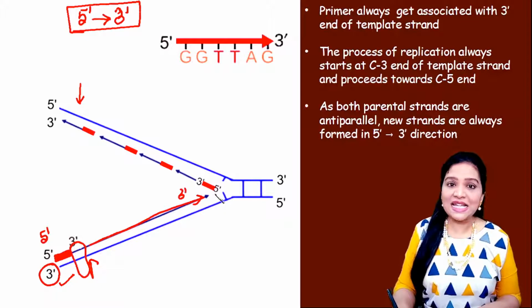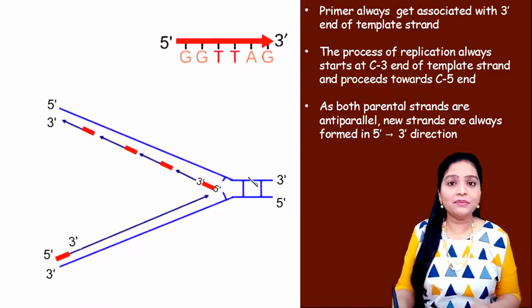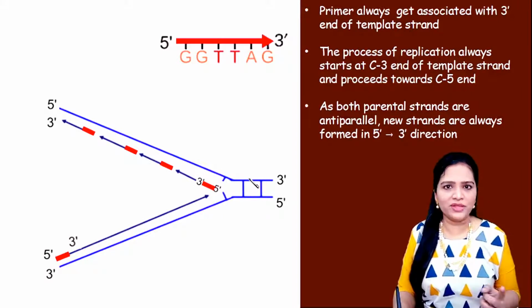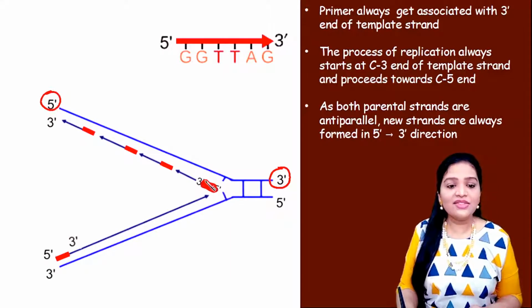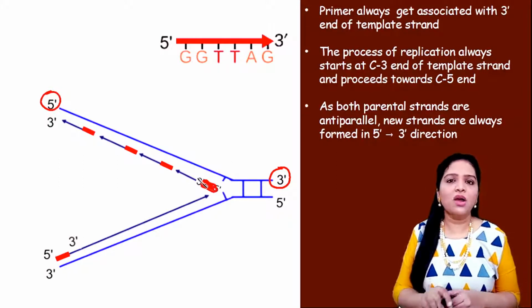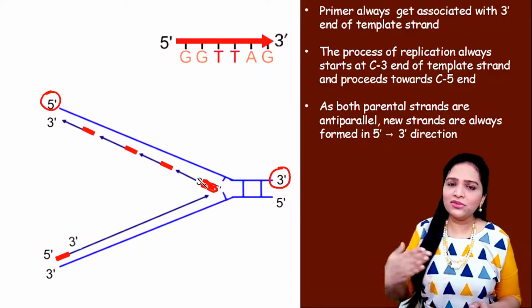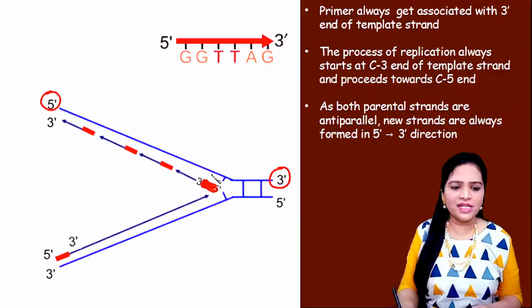Whereas if you see this strand, the RNA primer has to come and bind near the 3 prime end of the template strand. Accordingly, this is the 3 prime end of this strand and this is the 5 prime end. So the RNA primer, this red colored thing, is coming and attaching to the 3 prime end of the template strand. Also, the RNA primer always works in the 5 prime to 3 prime direction. This is a nucleic acid, so it has to grow 5 prime to 3 prime. So accordingly, the 5 prime is here and 3 prime is here.